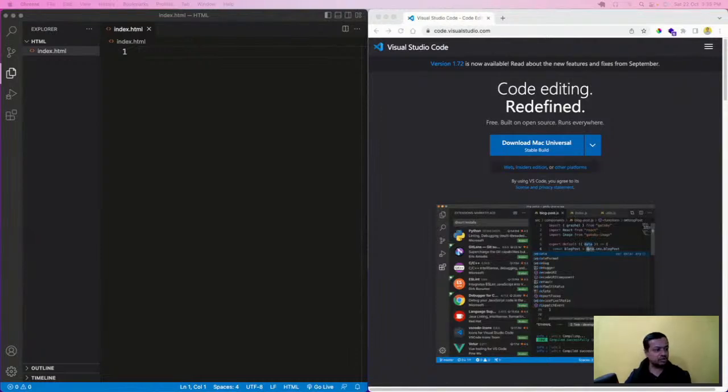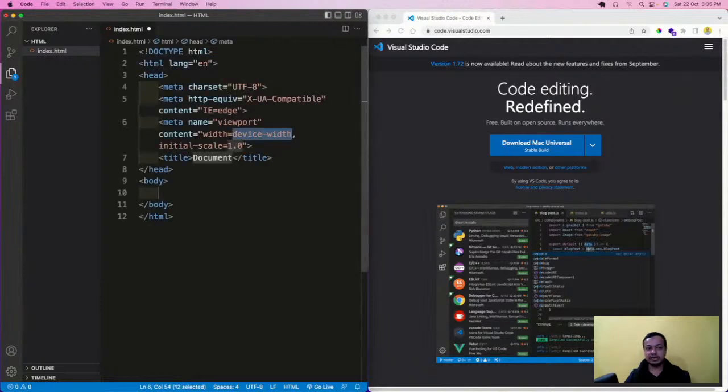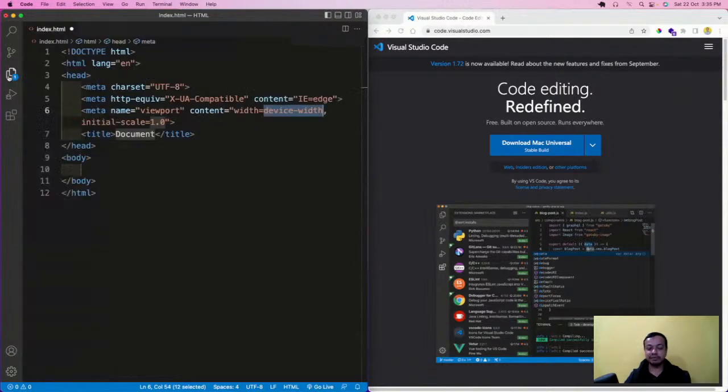Okay. So that is there. So this index.html I have done. All the HTML documents have some basic structure. So how do we give the basic structure? I'll type an exclamation mark and then press the tab, and it will give me something which is known as an HTML structure.